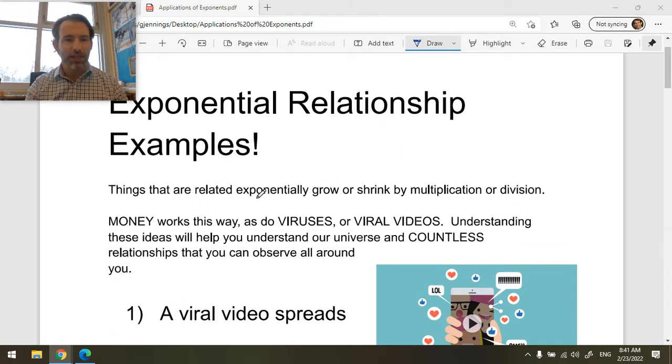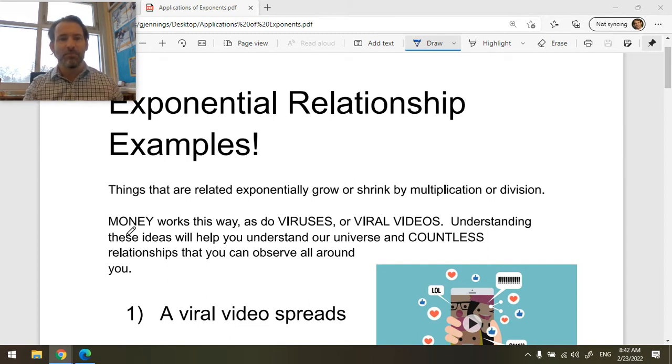Now, things that are related exponentially, they grow or shrink by multiplication or division, not addition or subtraction. So many things in our world work this way. They grow by multiplication, they grow by division. Think about animals. Okay, they multiply. We don't say they add. We don't say that population of rabbits is adding very quickly. We say that population of rabbits is multiplying very quickly. That's because we use multiplication to chart its growth.